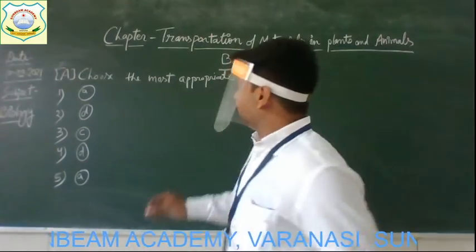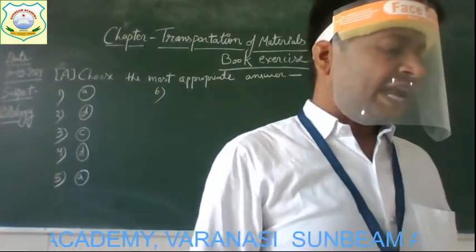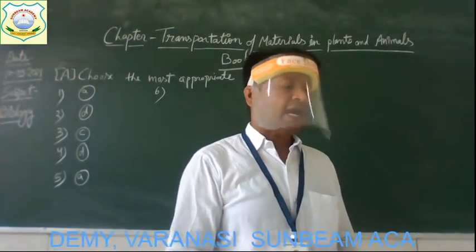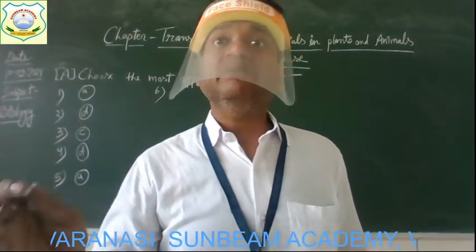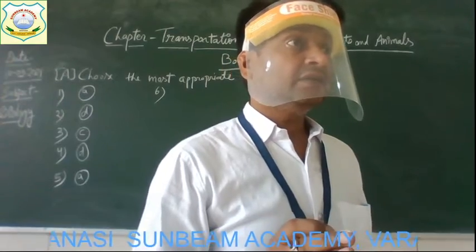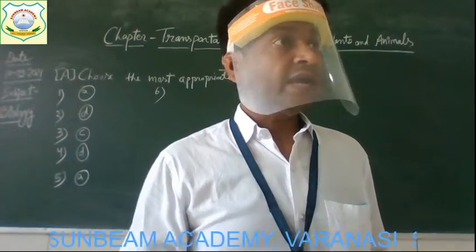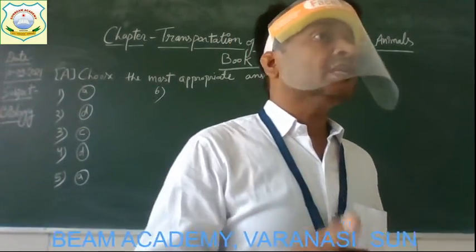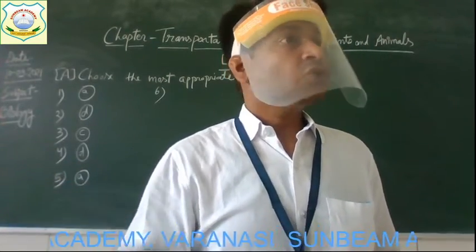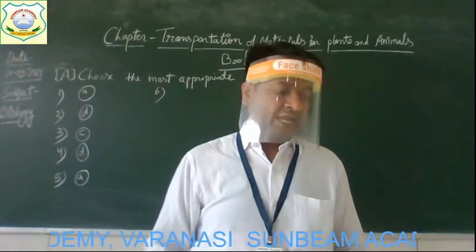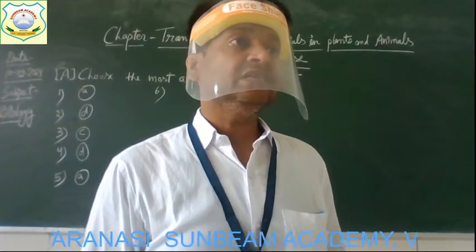Alright? Now the next, question number 6. And the question is, blood cells that protect the body from diseases are. 4 kinds of materials that we have studied in the blood. 3 kinds of cells: red blood cells, white blood cells, platelets, and the 4th one is the liquid part, that is plasma, in which these all cells are present. So out of these 4, you have to tell which blood cell protects the body from diseases.